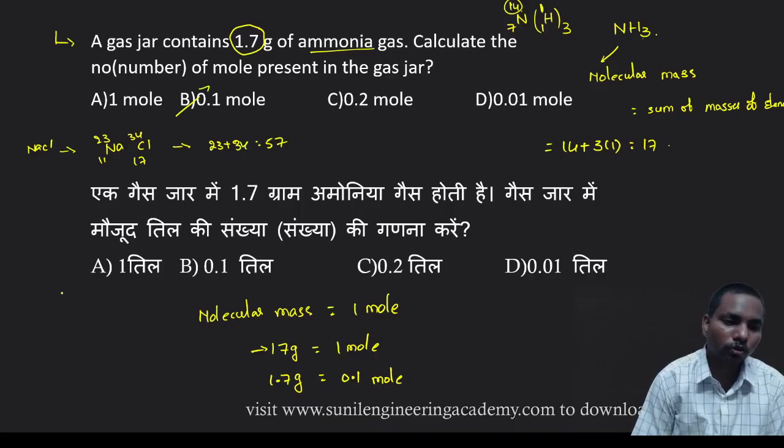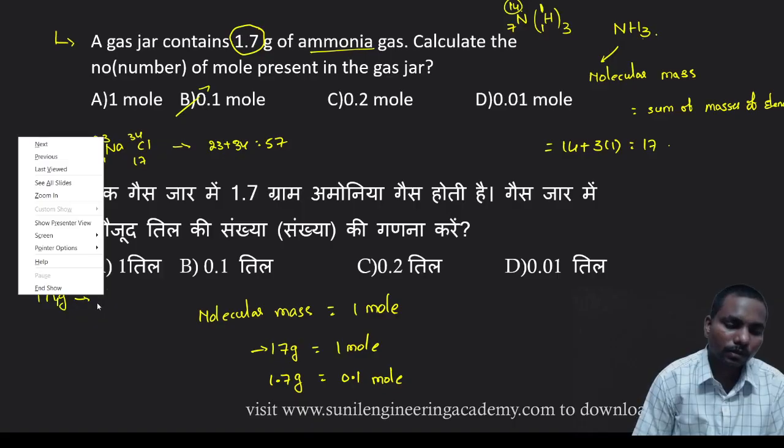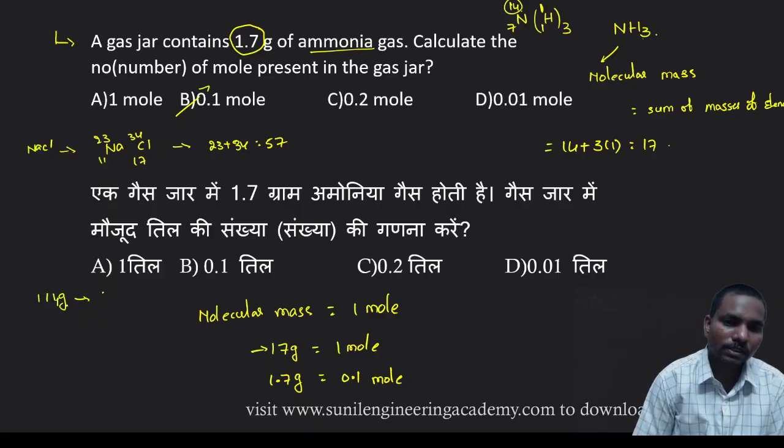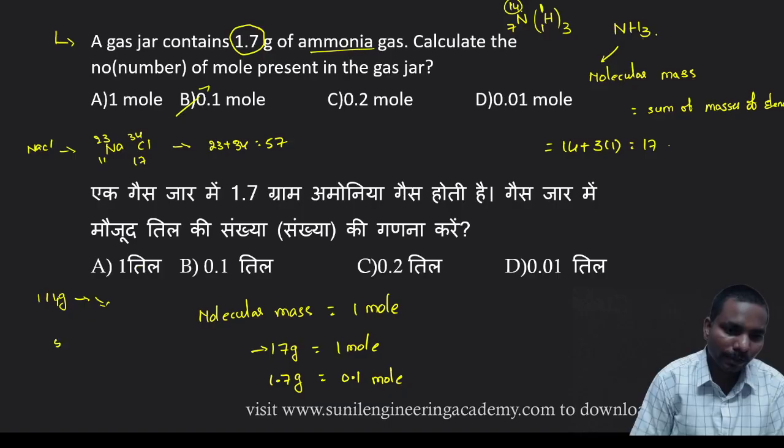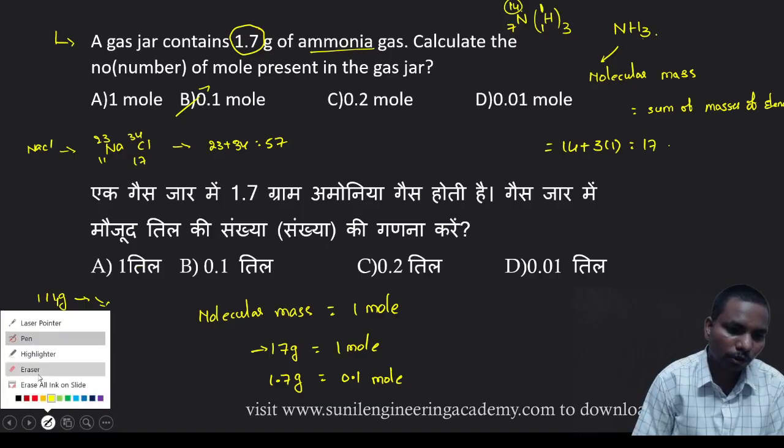If they ask a question like a gas jar contains 114 grams of NaCl, calculate the number of moles present, then we can simply give the answer: 57 grams is said to be 1 mole.